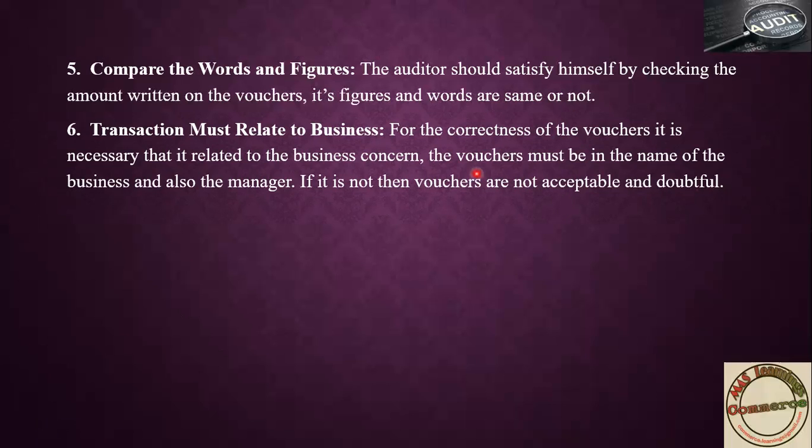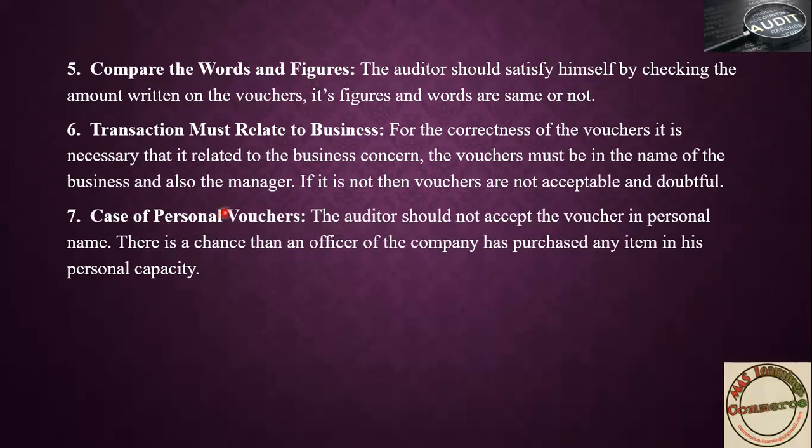The voucher must be in the name of the business and also the management. Apart from them, if a bill is passed in any employee's name, you have to reject that one. Then in the case of a personal voucher, as I have said above, the auditor should not accept a voucher in a personal name. If the accountant has passed a bill in his own name, in that situation you have to reject. There is a chance that an officer of the company has purchased an item in his personal capacity, so you don't have to accept it, because this relates to a personal transaction, not to business, so you have to reject.